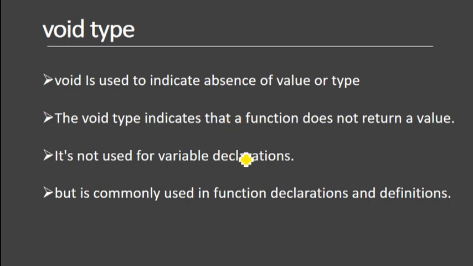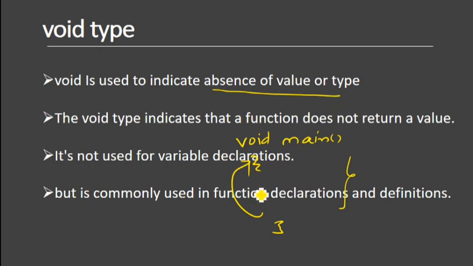Okay, for example, I am writing void main, right? So void main is nothing but the function. The main function doesn't return any value. That's why I'm calling it the absence of value. So it doesn't return any value.